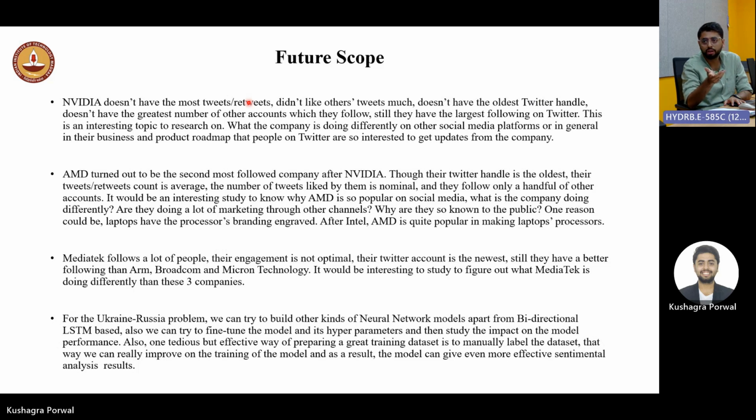Similarly, for the Ukraine-Russia problem, we want to explore other algorithms apart from bidirectional LSTM, and we want to manually label the training data set to find out how the results are affected.